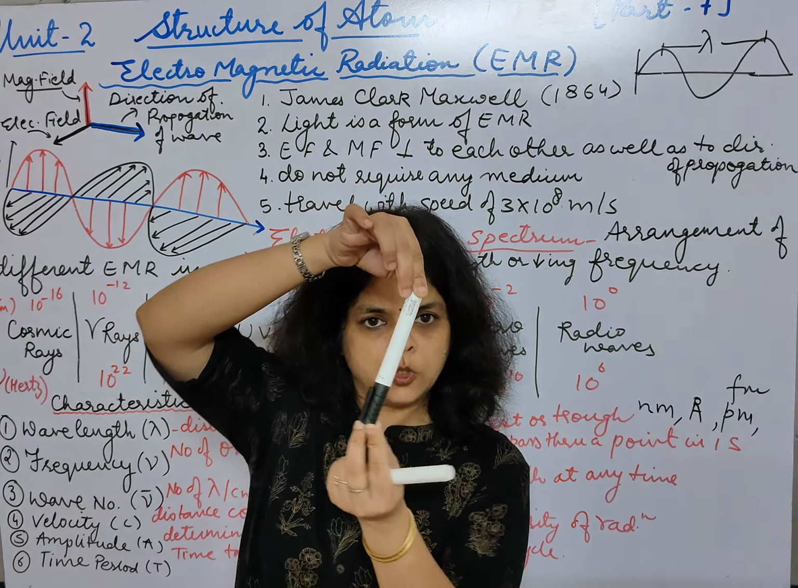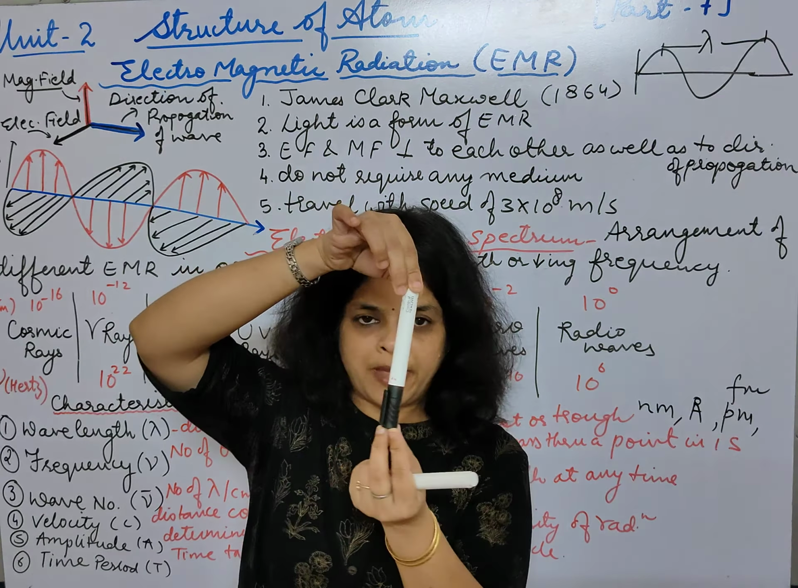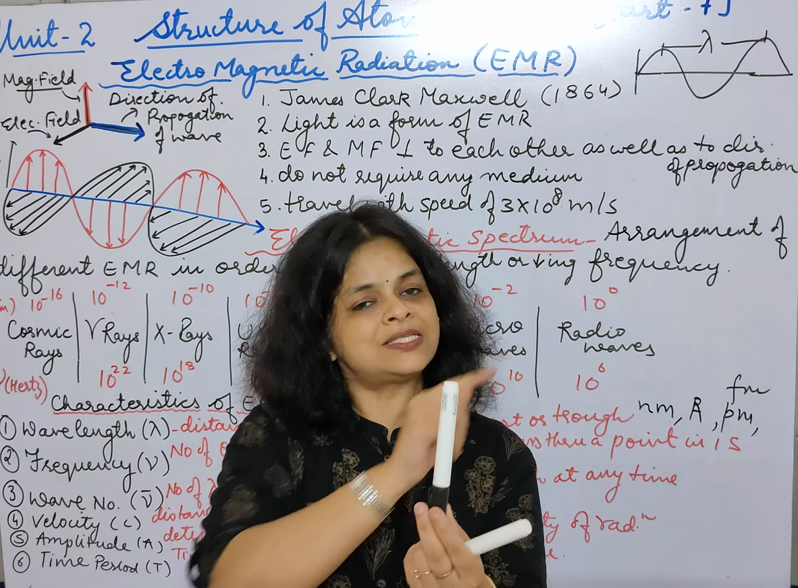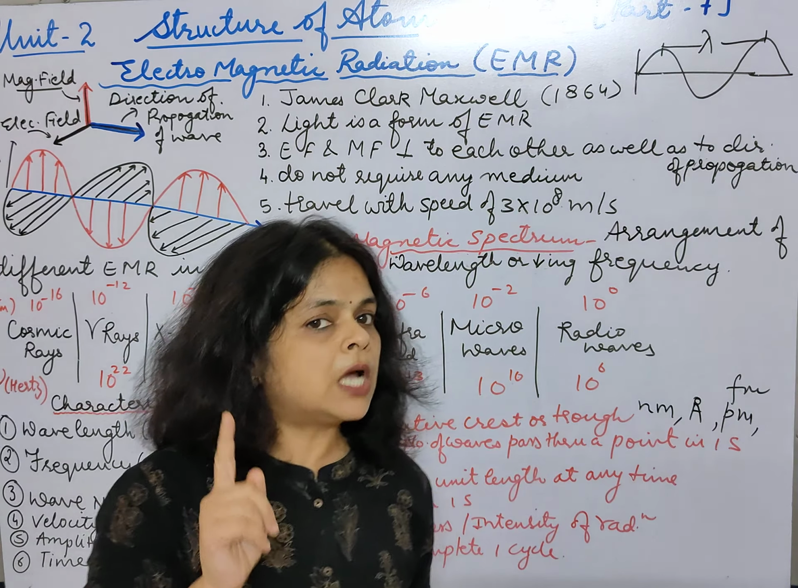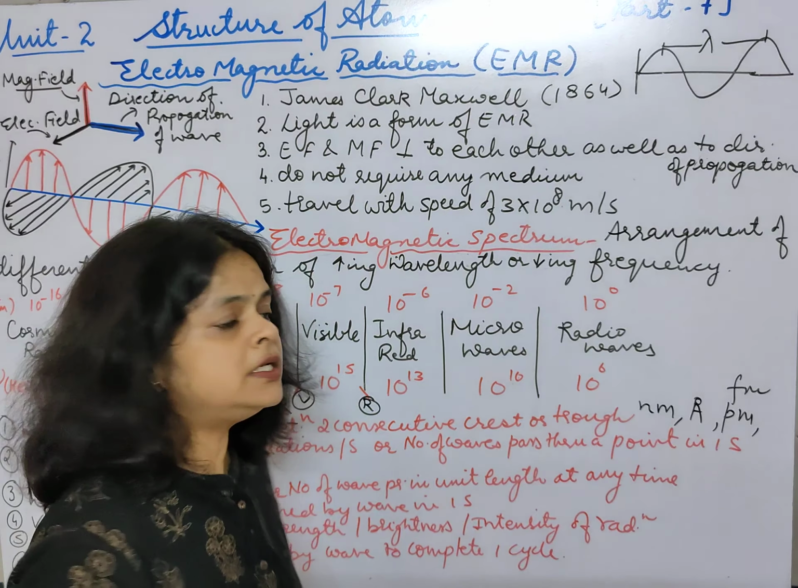this is the mean position. It goes one side, then it comes back to the mean position, then goes to another side, and then comes back to the mean position. So it has completed one cycle. This is called one complete oscillation or one complete cycle.